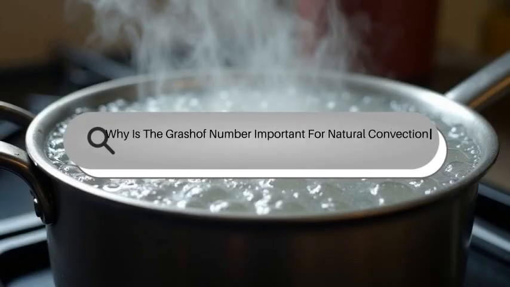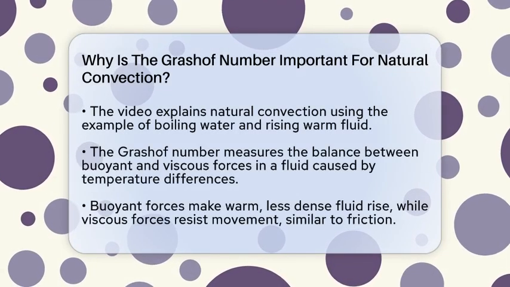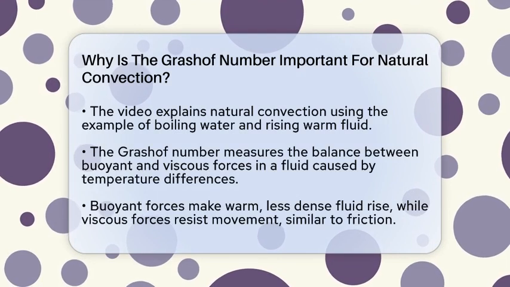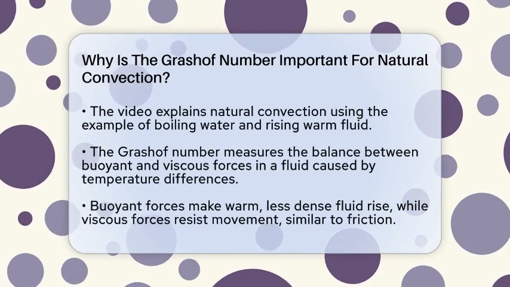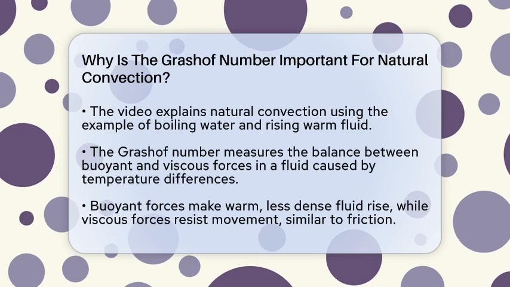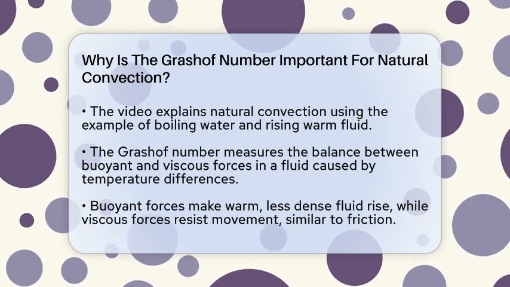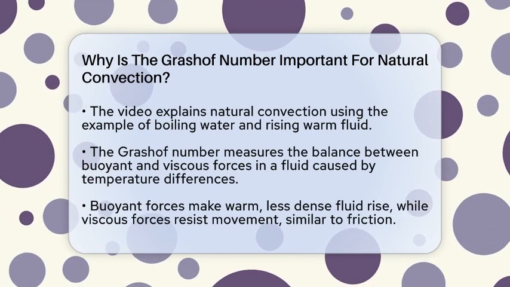Why is the Grashof number important for natural convection? Imagine a pot of boiling water. As the water heats up, it rises and cooler water sinks, creating a gentle flow. That's natural convection in action. But what controls how strong that flow gets? That's where the Grashof number comes in.